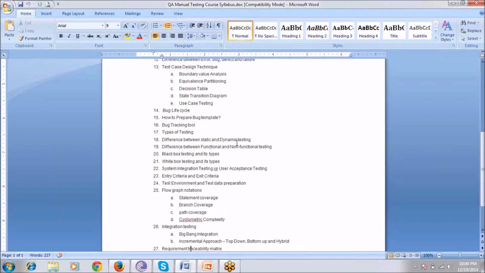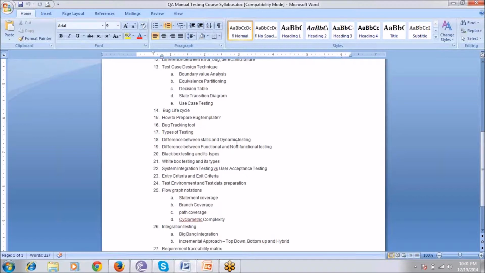Static testing means we do not need to know about the programming side. Dynamic testing means we execute the program. Static testing is like black box testing, and dynamic testing needs some programming knowledge, with unit and integration testing, like white box testing.